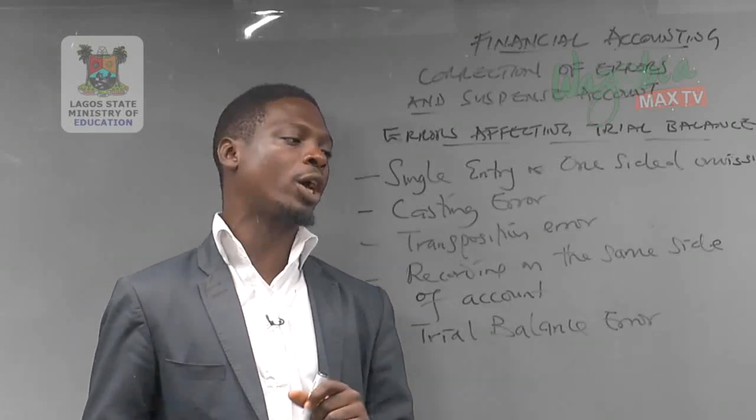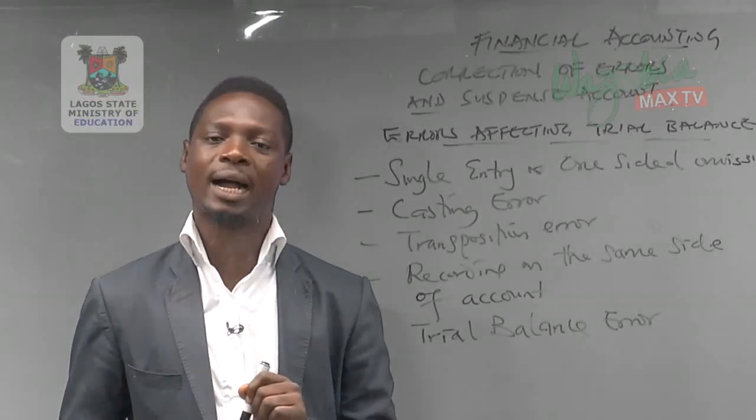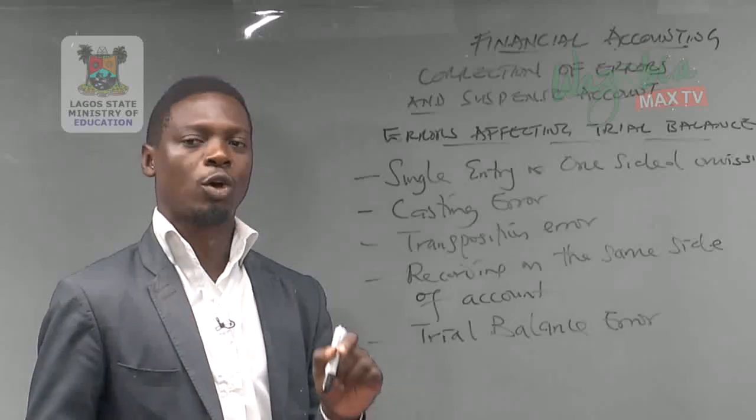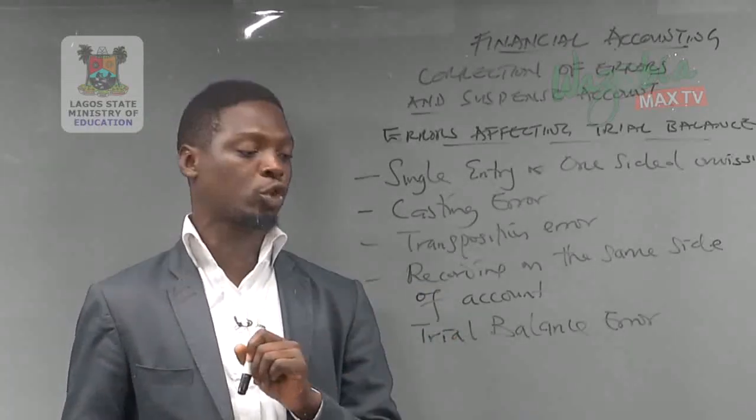Next is recording on the same side of the account. We are supposed to debit and credit, not to debit and debit or credit and credit. When you do that, your trial balance will fail to agree.